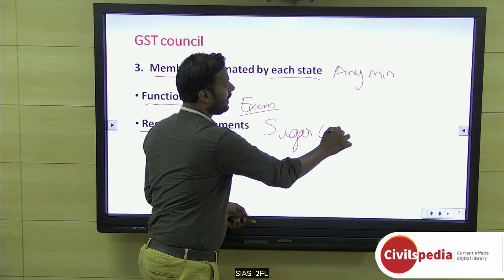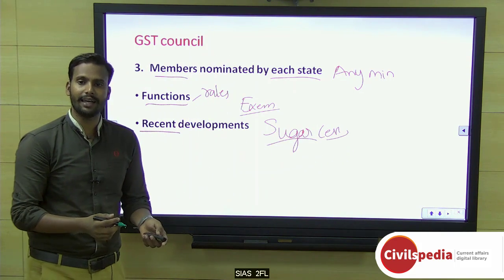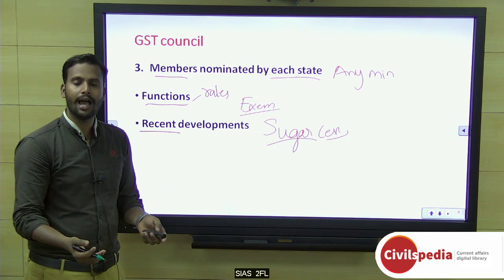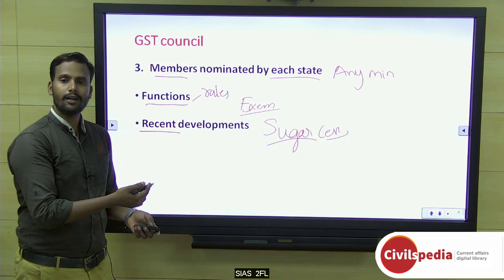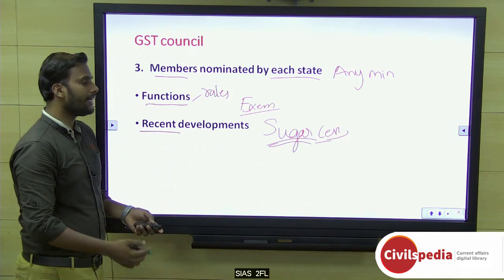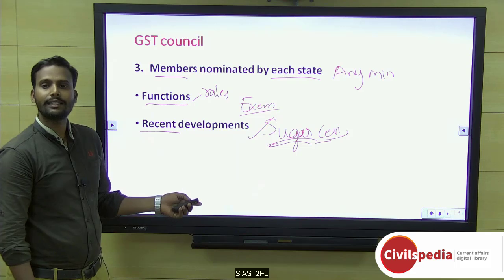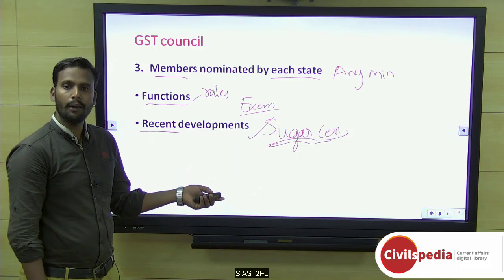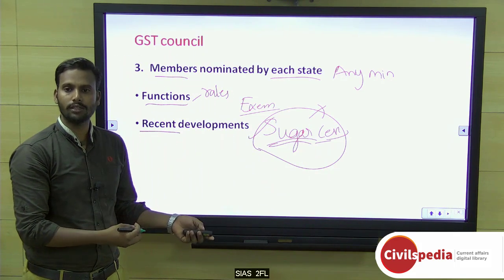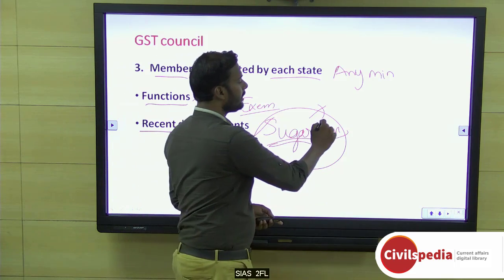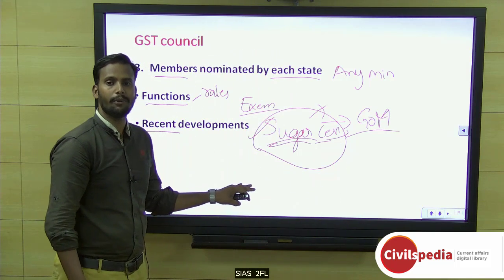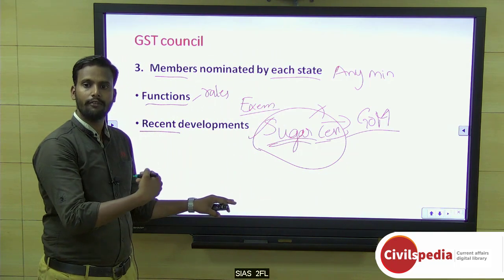We all know there is a gap between the selling price, that means the market price, and the input or procurement price from the farmers, and a large part of our farming community is involved in growing sugarcane. To manage this, the government was thinking to introduce a sugar cess, but the states vehemently opposed it. They said this is not fair, because it may create another problem or numerous laws regarding finance. So it will be directed to a group of ministers to study how the sugar cess will be helpful for the farmers as well as the government.